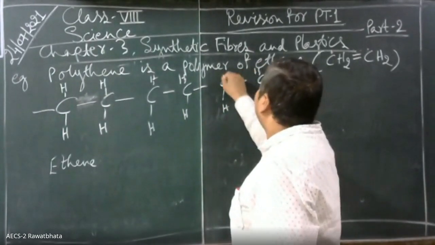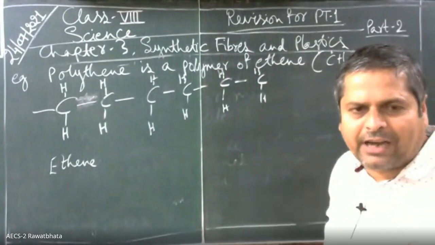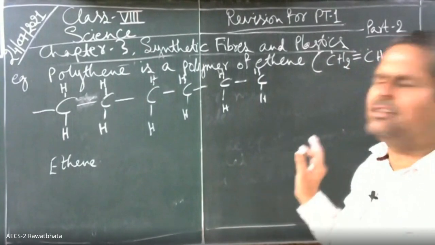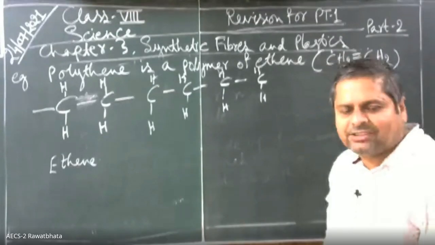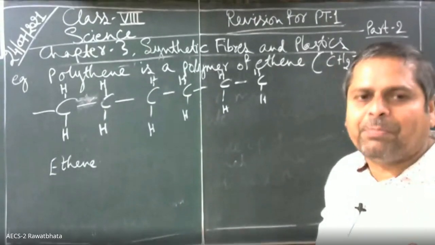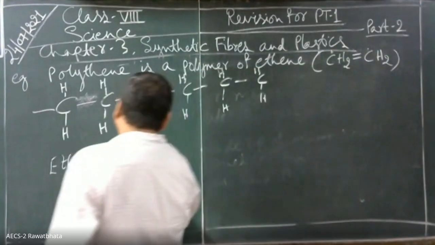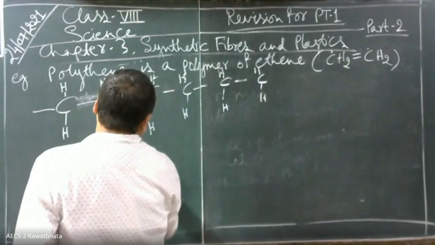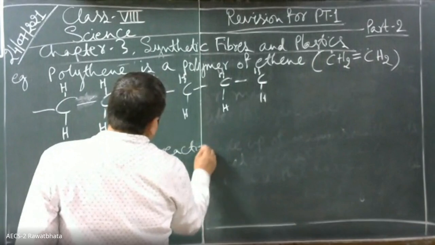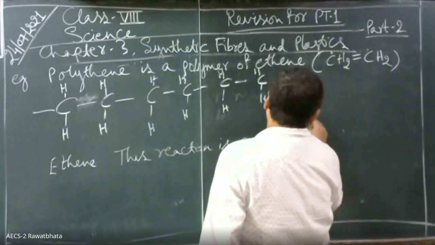And hence many ethene molecules join together. This is called a polymerization reaction. And hence we get polythene by repeated addition of ethene molecules. Okay? Write down. This reaction is called polymerization reaction.